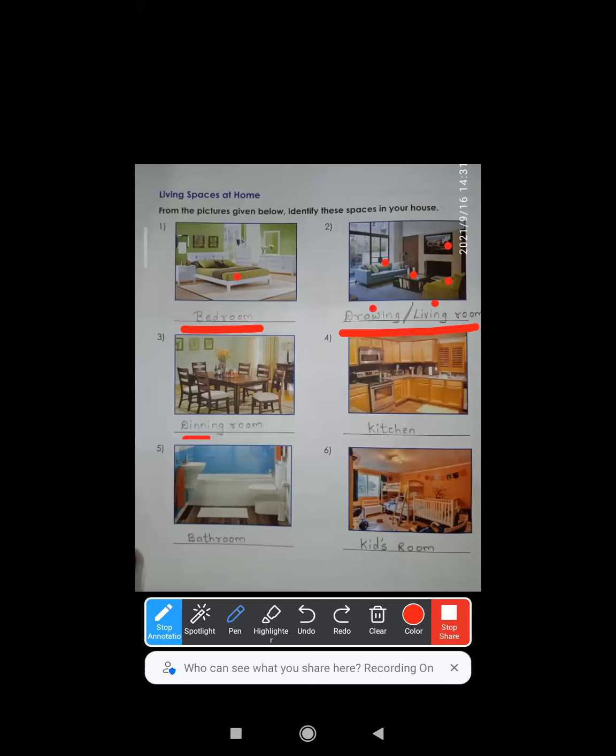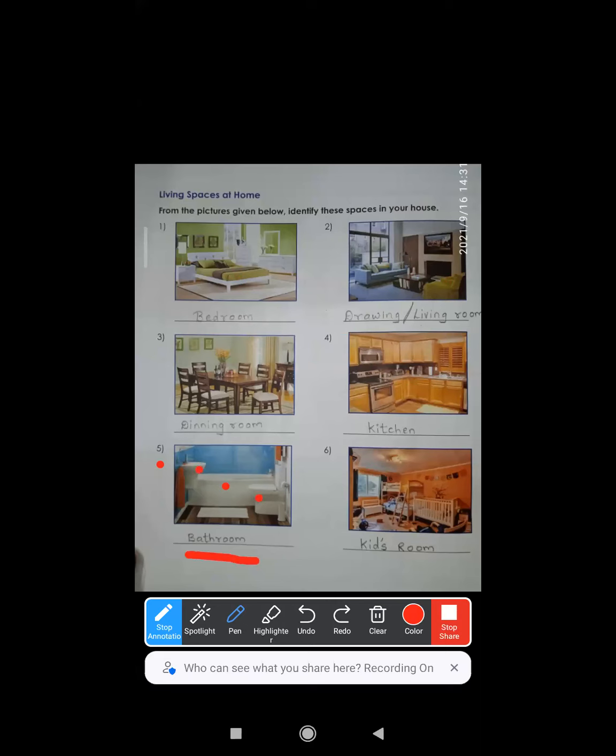Coming to next. Dining table, chairs means what? It's dining room. Next is what? Kitchen. You can see a cooktop, kitchen cabinets, right? Utensils means it is kitchen. Fifth one, a bathtub, a commode, a wash basin.